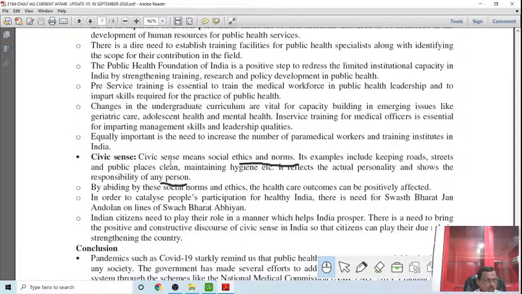So all these, the pandemic has exposed for us that it is high time that our health system, health infrastructure, health personnel, as well as public health awareness and civic sense, being very sensitive to hygienic conditions, are a must for a better health scenario in the country.